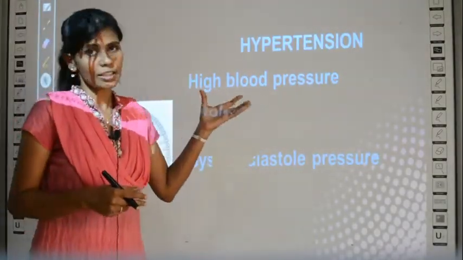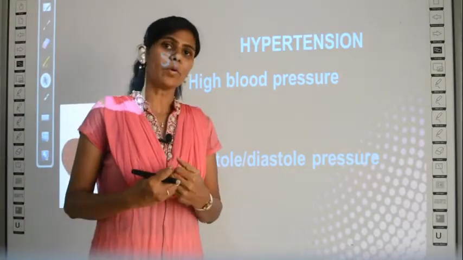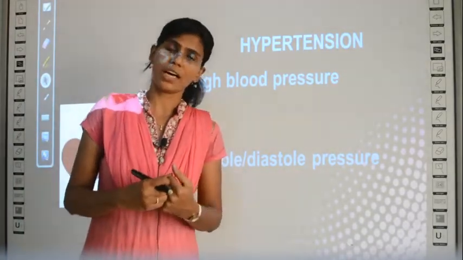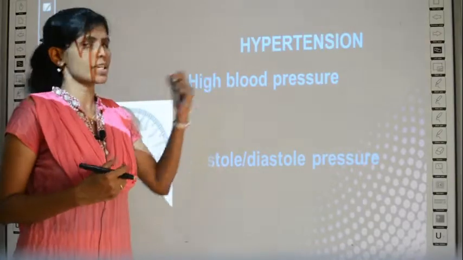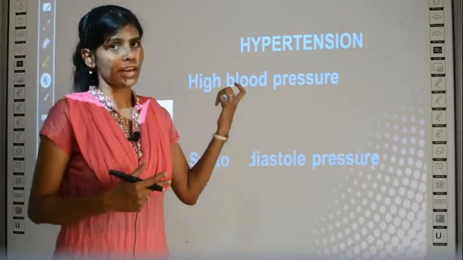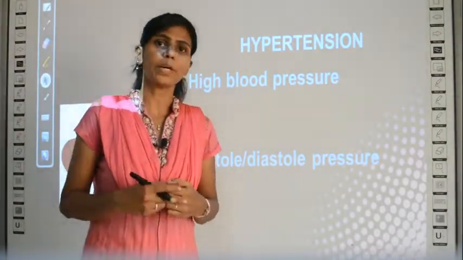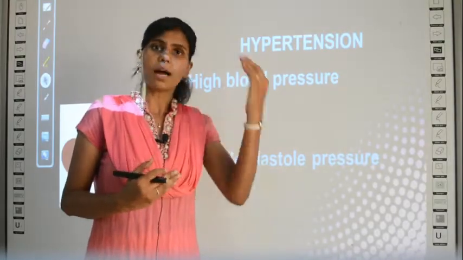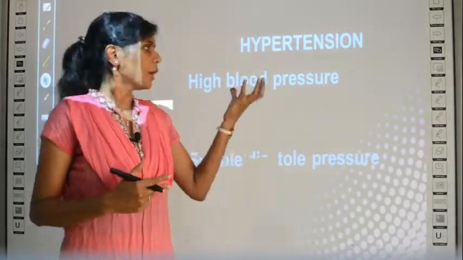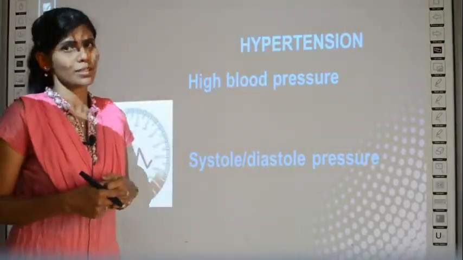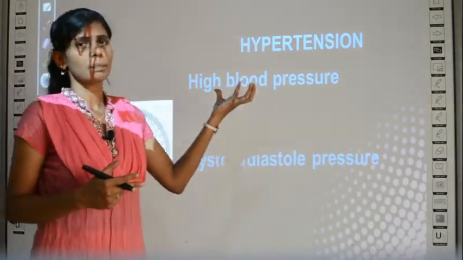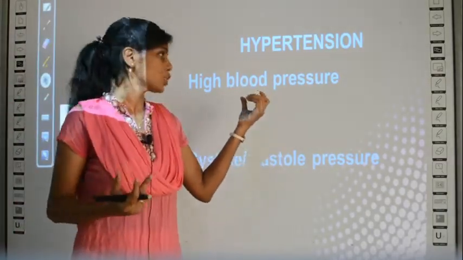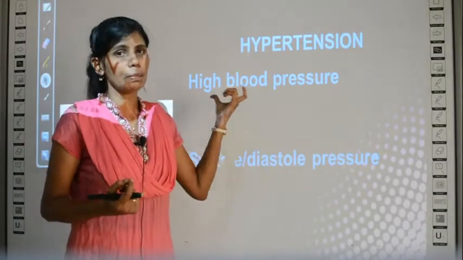Then the last condition which leads to improper functioning of the heart is hypertension. I told you the meaning of hyper already, right? What is hyper? Something which is above the normal. So more tension is hypertension. So why is a person tensed so much? Because of high blood pressure.